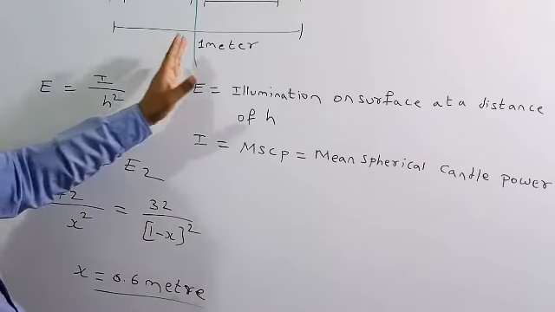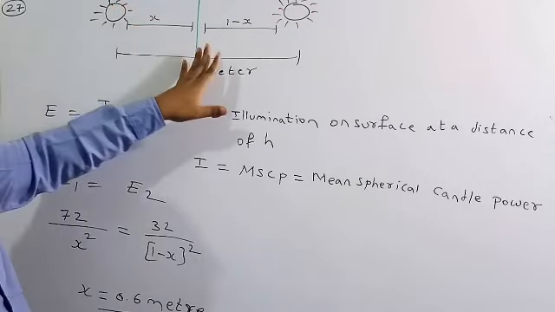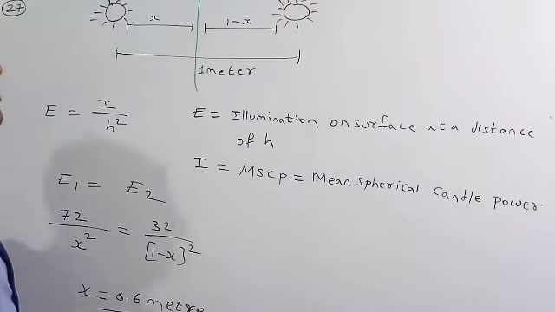So therefore we need to keep this surface at a distance of 0.6 meters from the lamp L1, or which is 0.4 meters from the lamp L2. So this is the required solution of this numerical. So now let's solve another numerical, question number 28.